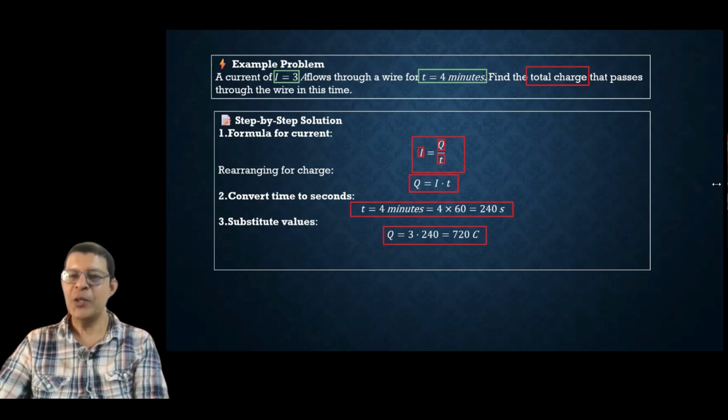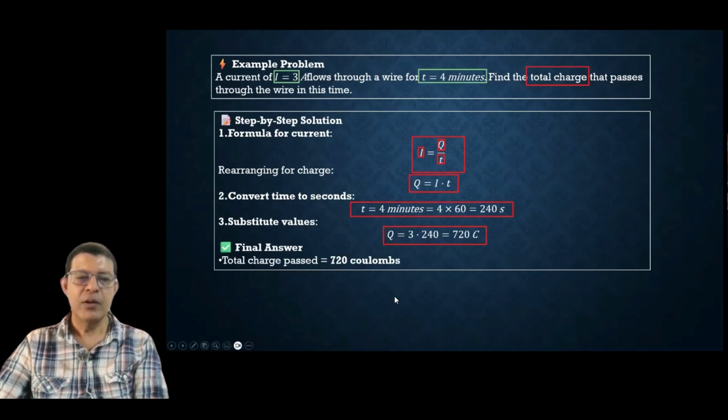What you did? You multiplied directly 4 into 3. That is why you got 12 coulomb. Right? You have to convert it to SI units, which is in seconds. You have to convert it to seconds. Okay? And then only multiply. Fine?